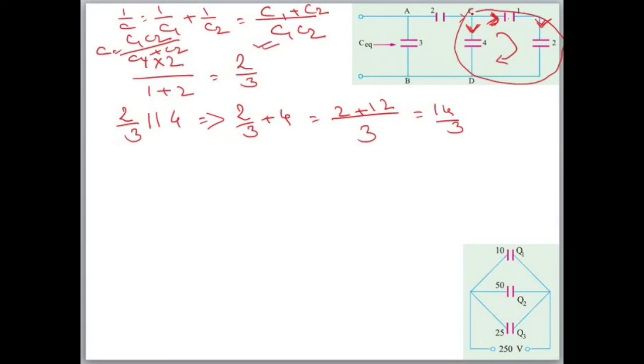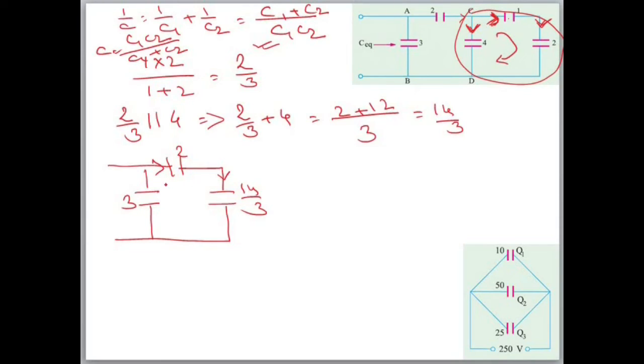Now we have solved till here. Now we will make one circuit. Here one capacitor is there, here one capacitor is there, 14 by 3, here it is 2. Before 2 there is a capacitor, it is 3. Now this 2 and 14 by 3, these two are connected in series or parallel? Series. Why? Same current. There is no division of current here. Whatever current will come from here, some current will go in this, some current will go in this. So इस पाथ में करंट सेम है. This 2 and 14 by 3 will take the same current. So 2 and 14 by 3 are connected in series.